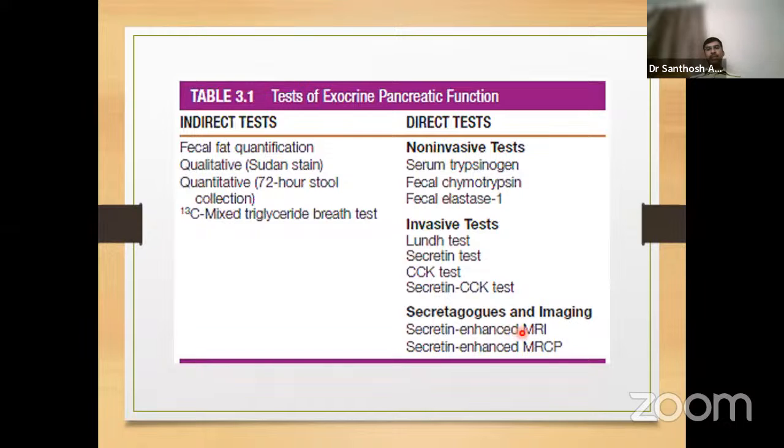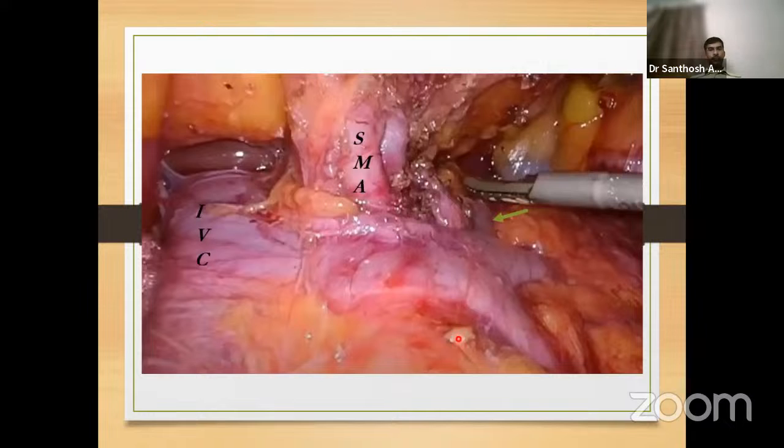Now, secretin-enhanced MRA or MRCP are the recent advancements which are still experimental. But if they come, they are non-invasive also. At the same time, we will be able to identify how much enhancement we get after giving the secretin. That gives us an indirect evidence of the exocrine pancreatic insufficiency.